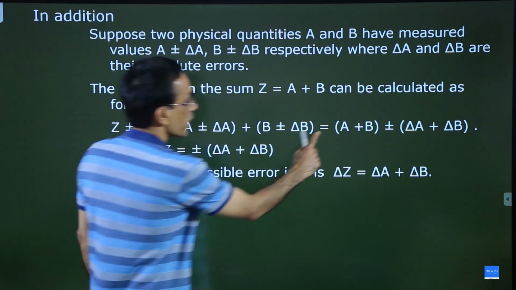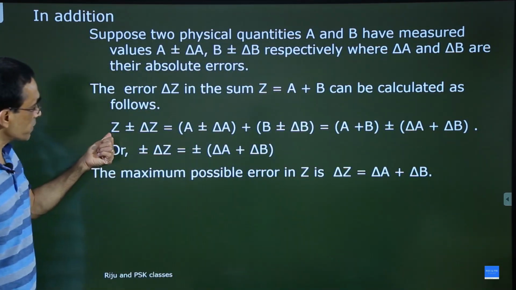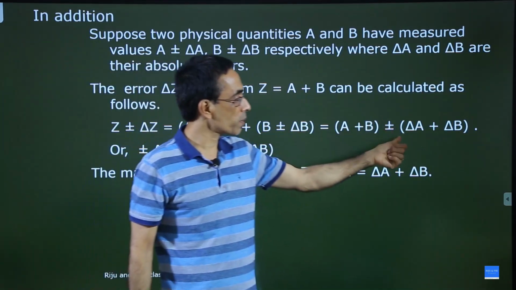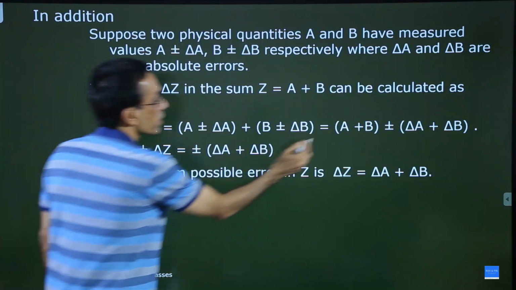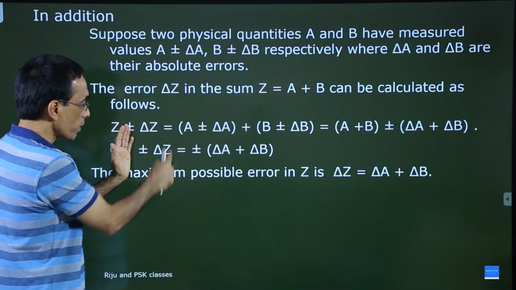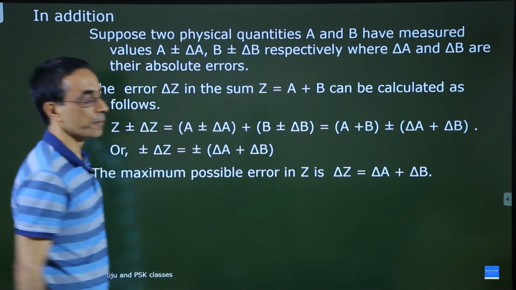Now what is A plus B? By definition, A plus B equal to Z. So you see, left side you have Z plus or minus delta Z, right side you have A plus B plus or minus delta A plus delta B. So what will happen? Z and A plus B will cancel. What is left here? Plus or minus delta Z equal to plus or minus delta A plus delta B.